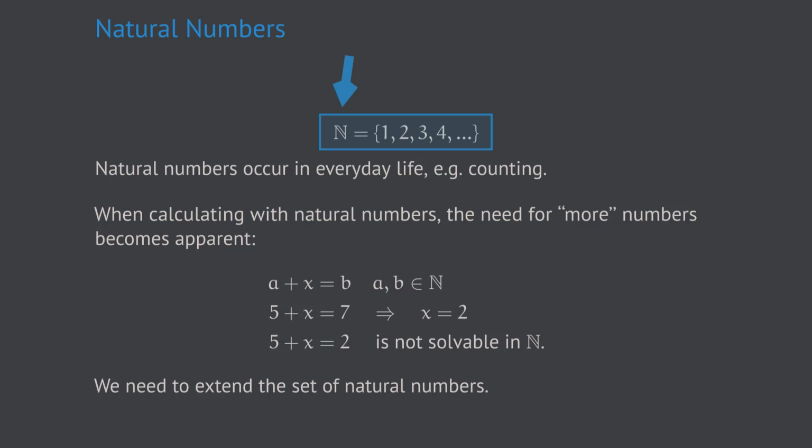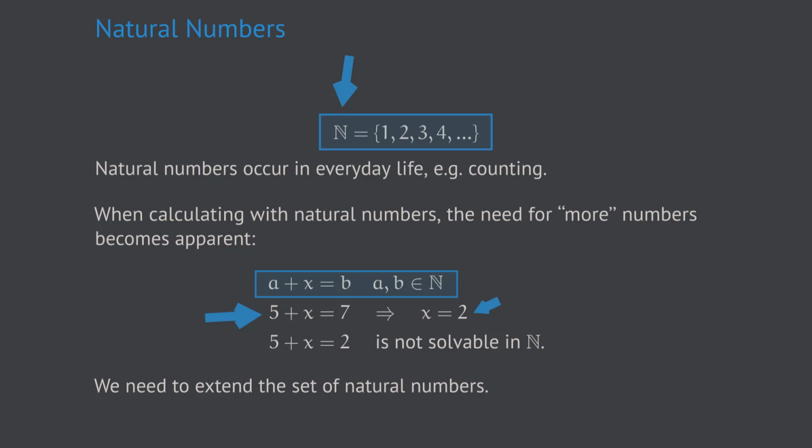Now let's have a look at very simple equations of the type a plus x equals b, where a and b are natural numbers. One example is the equation 5 plus x equals 7. It's very simple to figure out that the solution to that equation is x equals 2. That's perfectly nice because 2 is a natural number and we're happy.